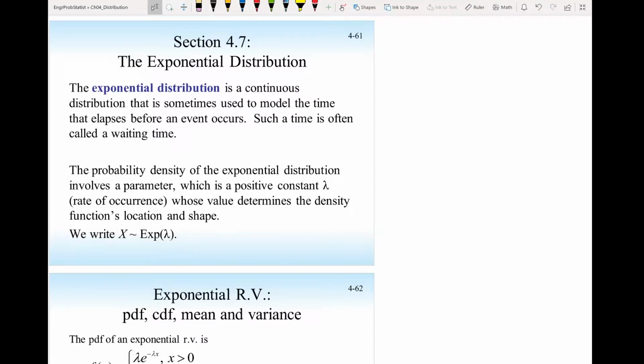Hello everyone. Today we will talk about the exponential distribution and other continuous distributions.